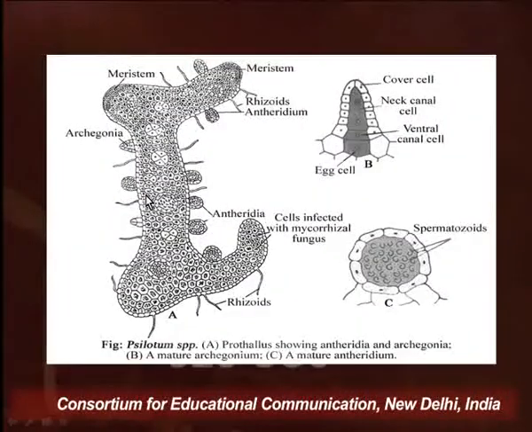And on these gametophytes are borne antheridia and also archegonia. These antheridia and archegonia are borne on the same gametophyte, and they mature at different times, so they are temporally separated from each other.